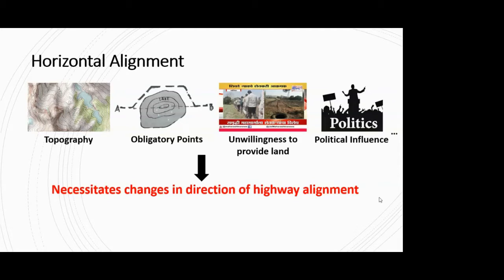Due to this, you will be changing the direction of your highway alignment, and this change in direction brings into picture the study of the horizontal alignment. So as a highway engineer, you should know what the components of a horizontal alignment are and how to calculate them. This is the need of this topic.